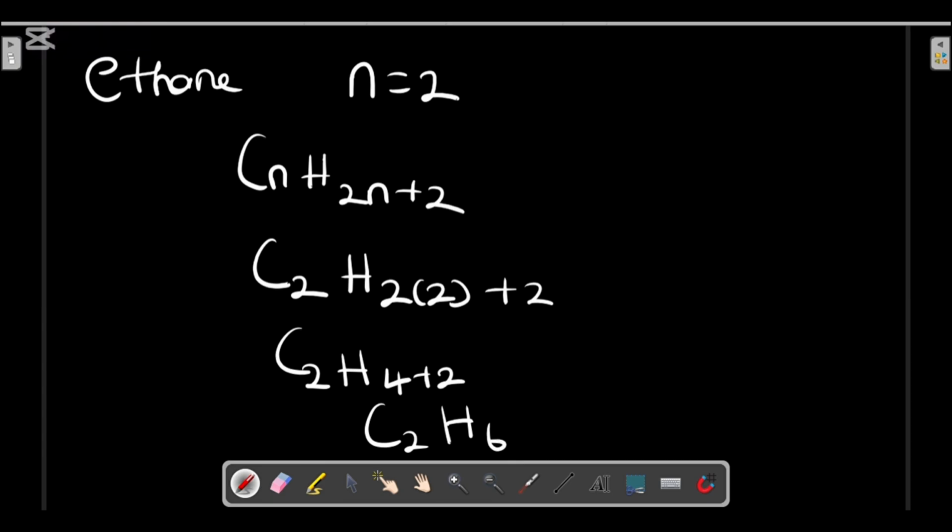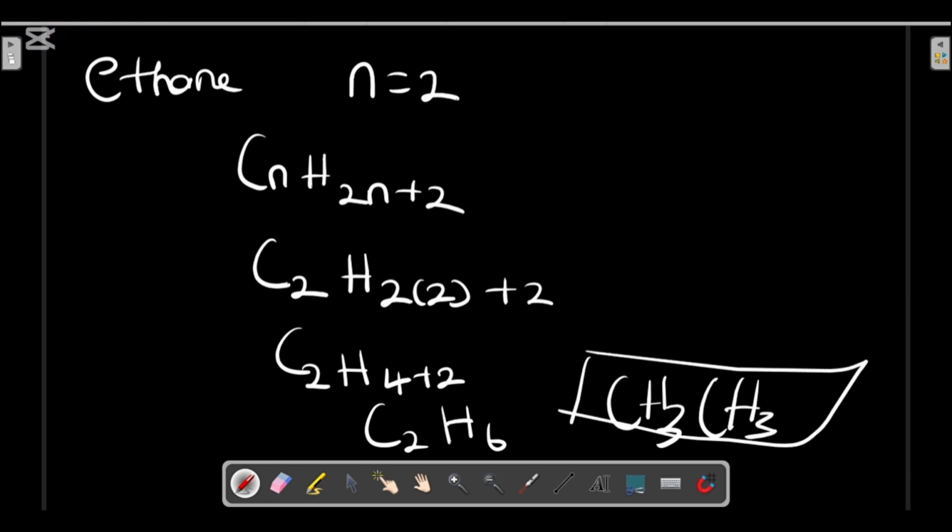If you want to draw the structural formula of ethane, you can write something like CH3-CH3. Anytime you see this, we definitely call it ethane.